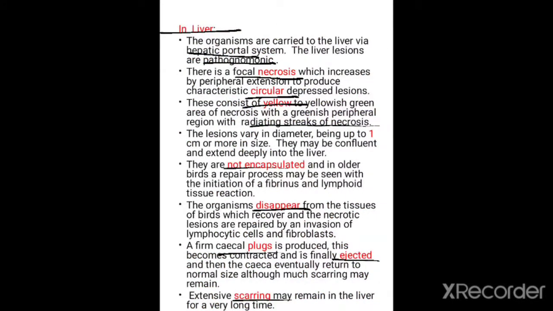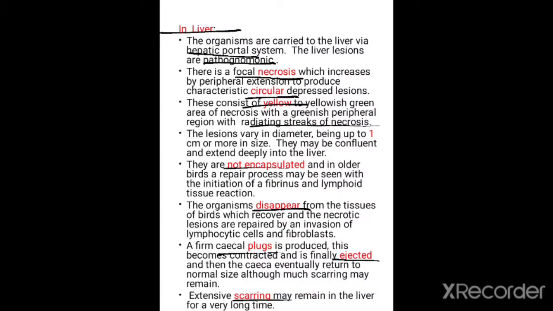Lesions in the liver are pathognomonic to the disease histomoniasis, and here there is focal necrosis which increases by peripheral extension to produce characteristic circular depressed lesions. In the liver, these circular depressed lesions consist of yellow to yellowish green areas of necrosis with a greenish peripheral region with radiating streaks of necrosis, and they are not encapsulated. Organisms disappear from the tissue of the bird which recovers,